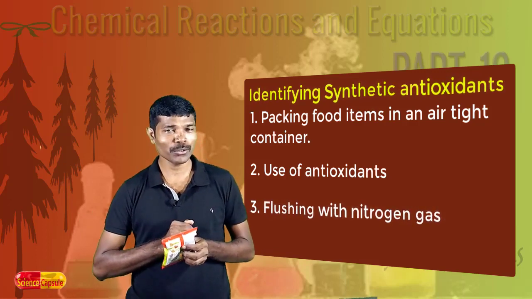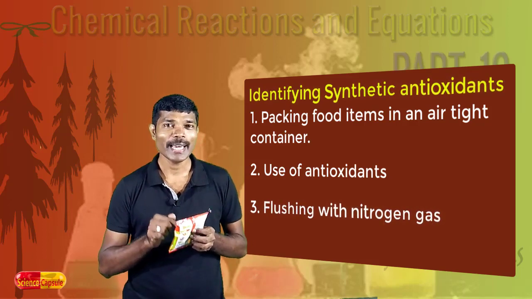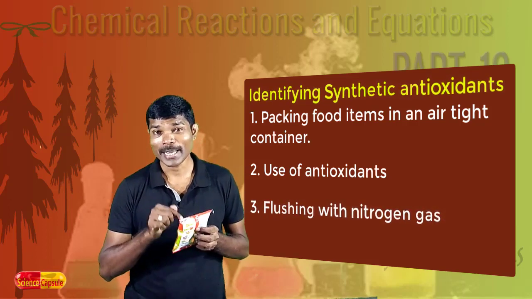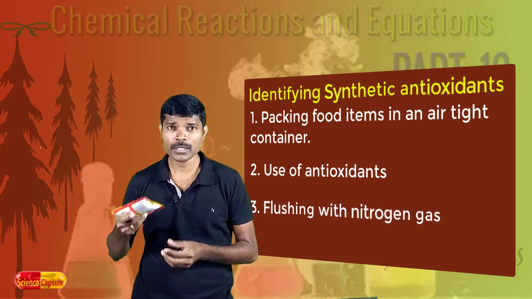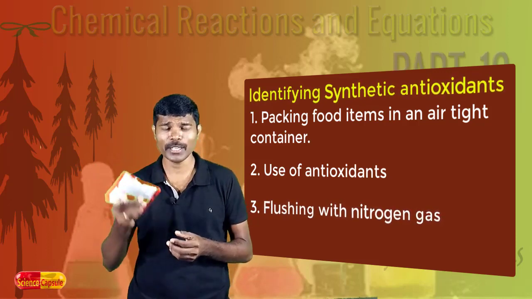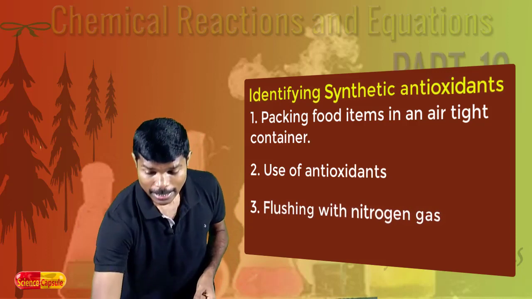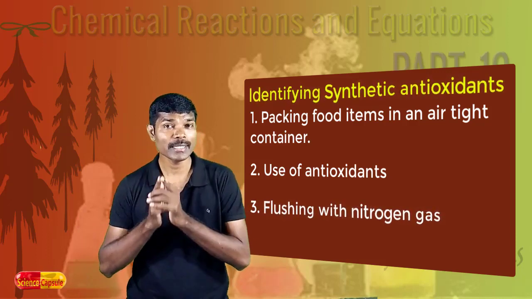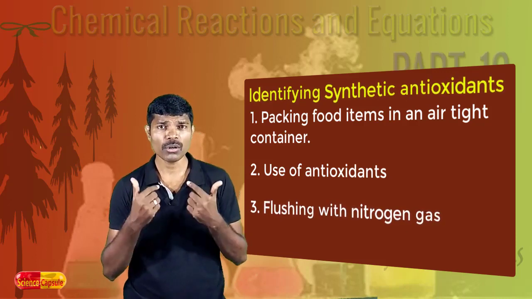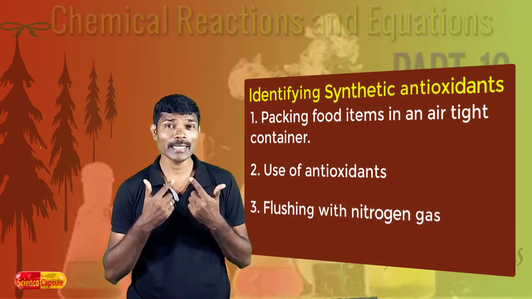What is that gas, you know? Here nitrogen gas is filled inside this packet. So, we see that the entire packet is full of gas and only few particles are there. Nitrogen is an inert gas, which means it does not undergo any chemical reaction easily.